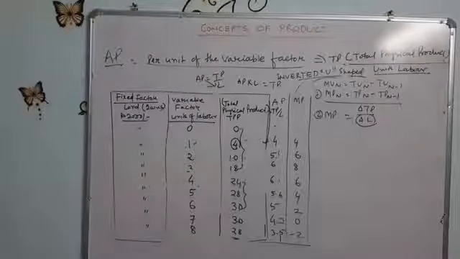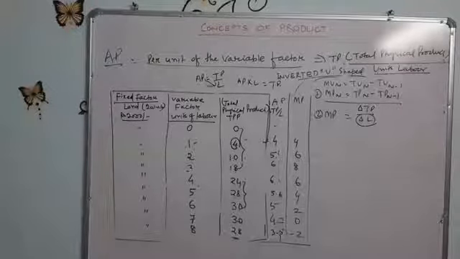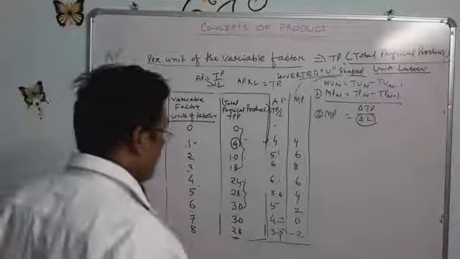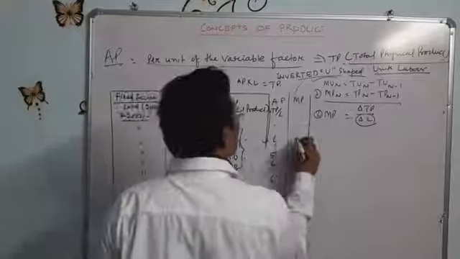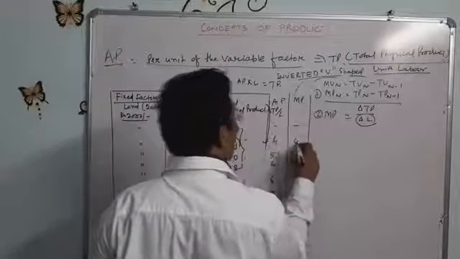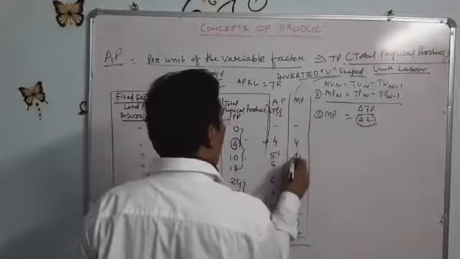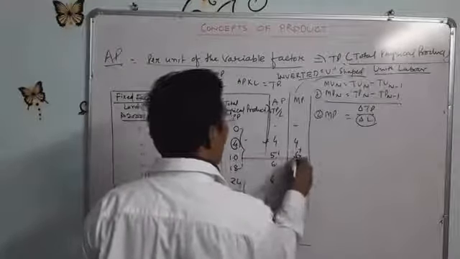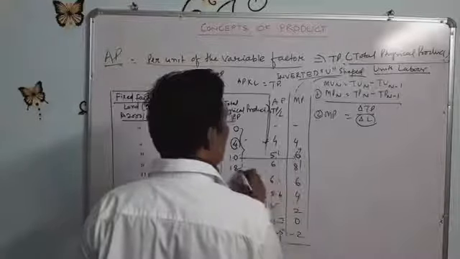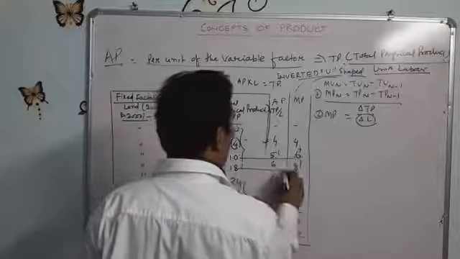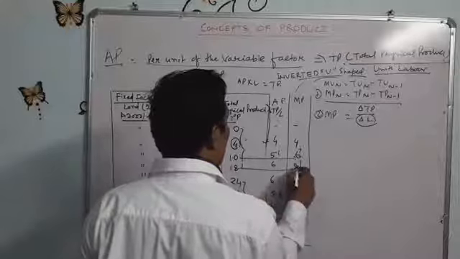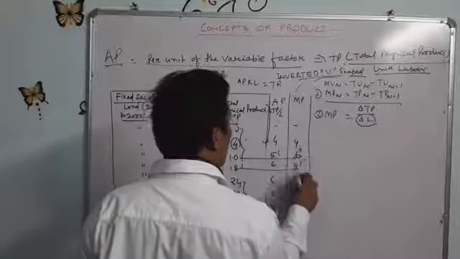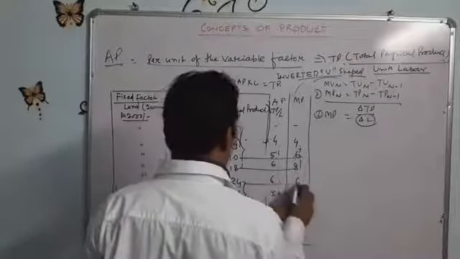In the total physical product, I told you at that time, total product is the summation of the marginal product. So 4 plus 6 equals 10. 4 plus 6 plus 8 equals 18. 4 plus 6 plus 8 plus 6 equals 24.